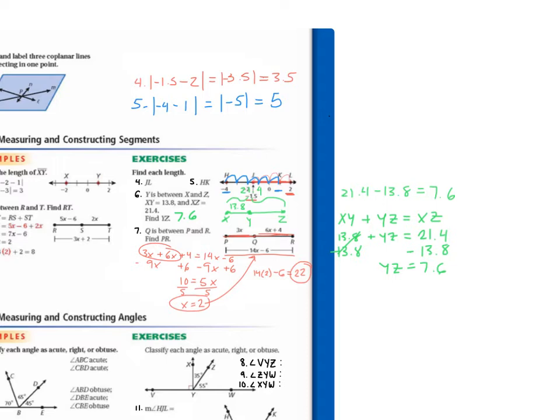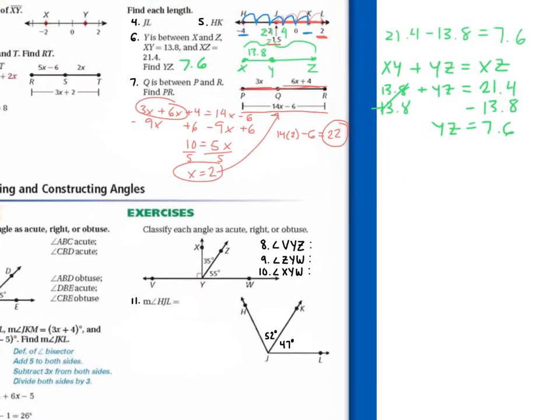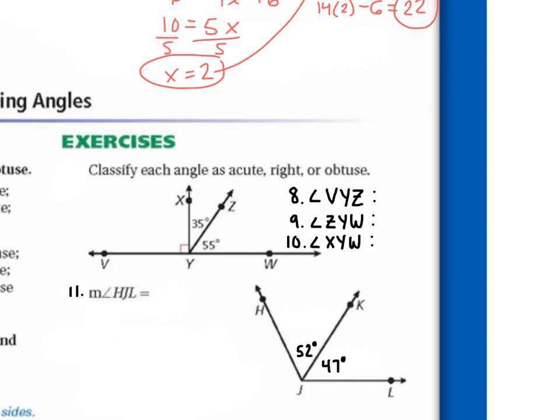Any questions on those? Okay, let's move on to number 8. So 8 is asking us to find angle VYZ. So we're going to start at V, then go to Y, and then go to Z. So we're looking for this angle here.